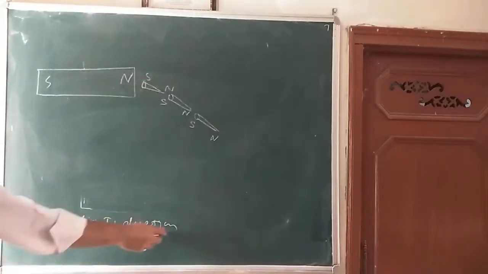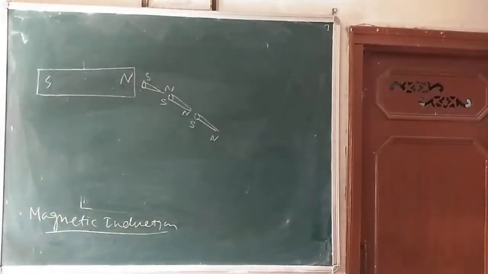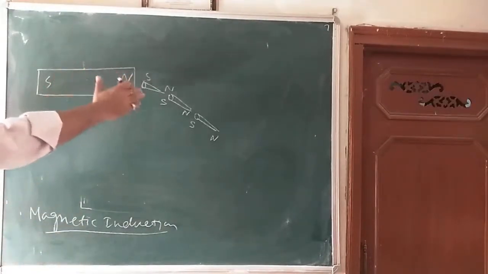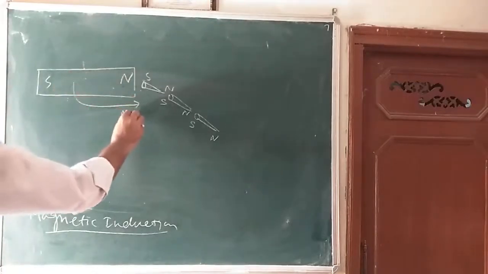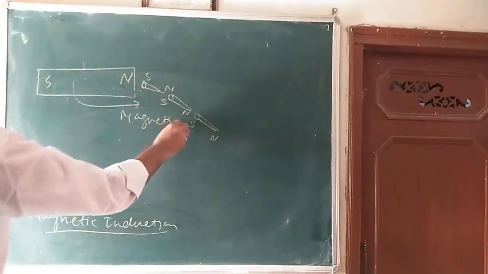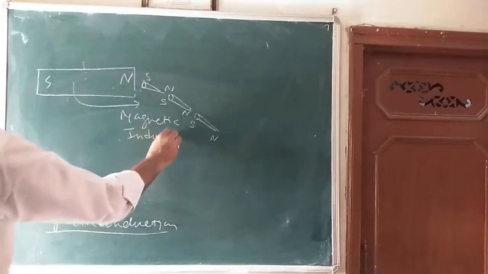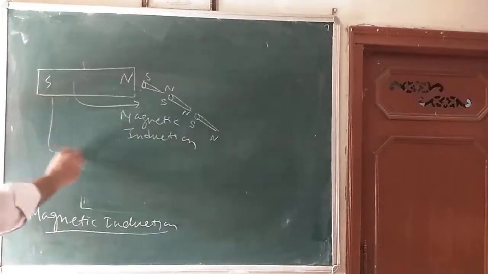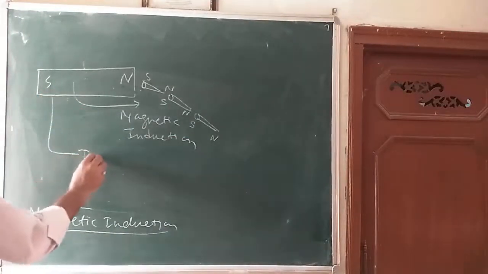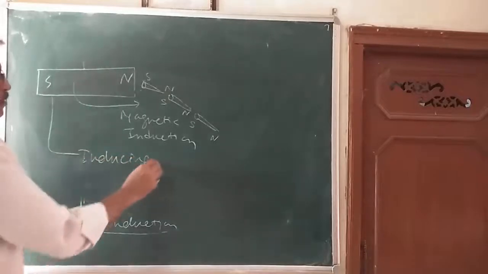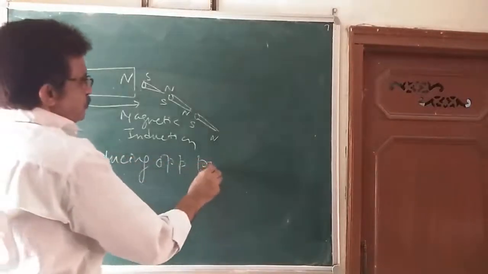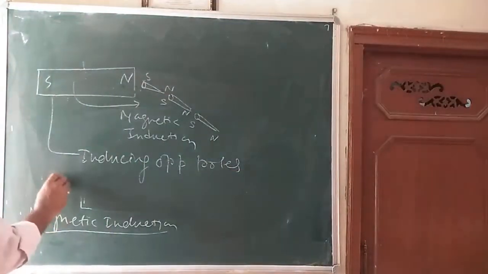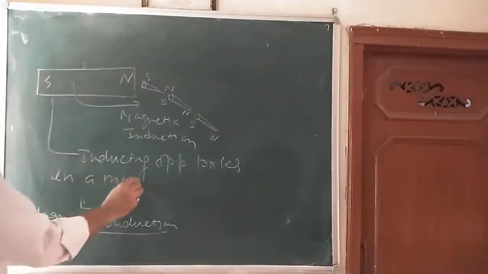This is called magnetic induction. So a magnet attracts certain other substances through the phenomenon of magnetic induction. It happens only due to magnetic induction, that is, by inducing opposite poles in a magnetic material.